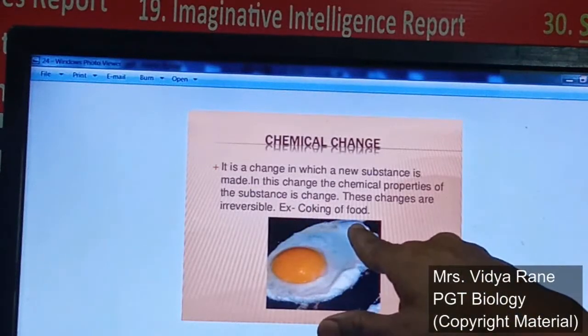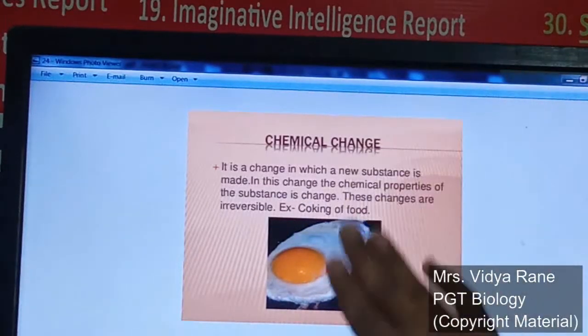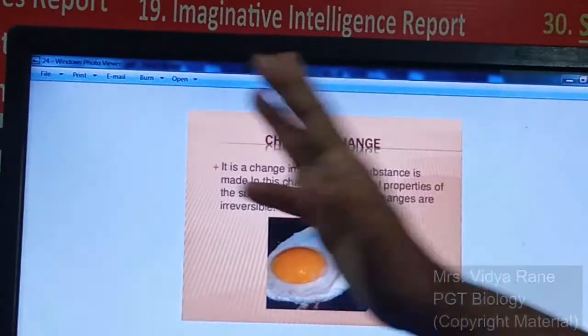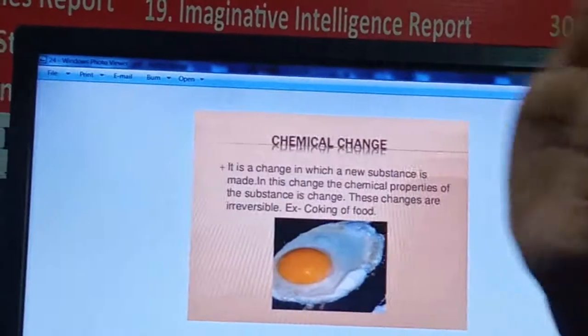An example is the cooking of food. Once the food is cooked, afterwards you cannot reverse it back into raw food. Take some other examples. When a potato is raw, it has a particular shape.